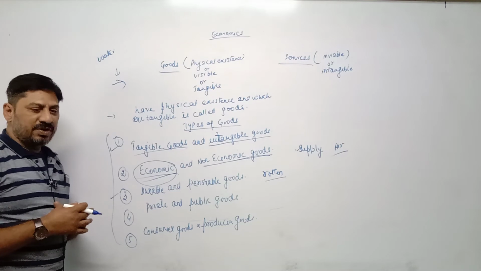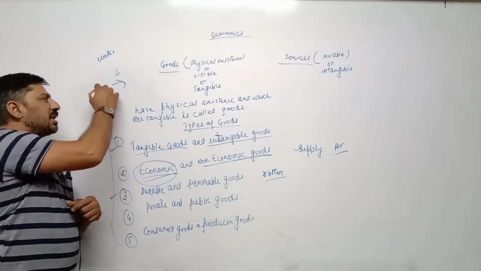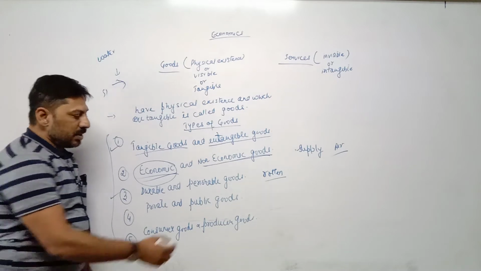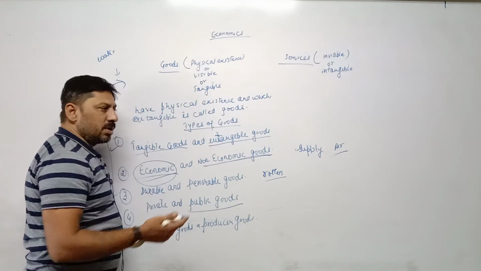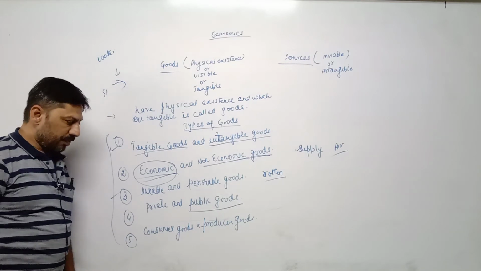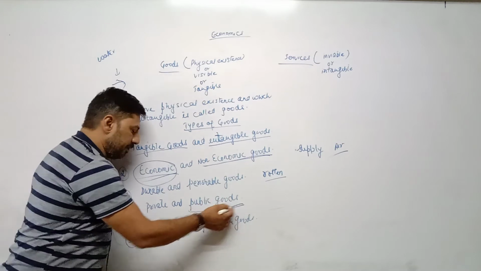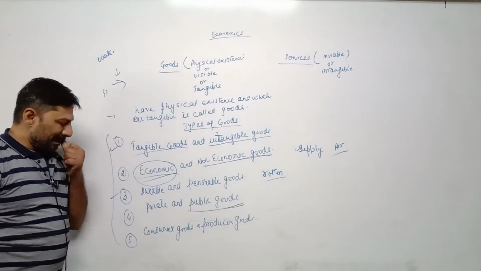For example, railway station, train, airport, bus, state transport bus, road, flyover, bridge. These are all public goods which can be used by all individuals commonly. That is called public goods.